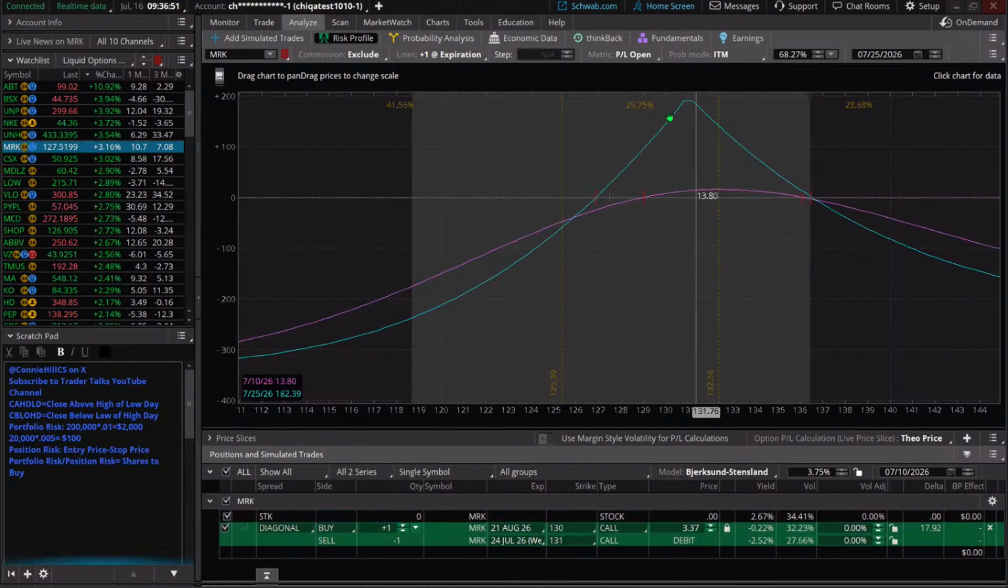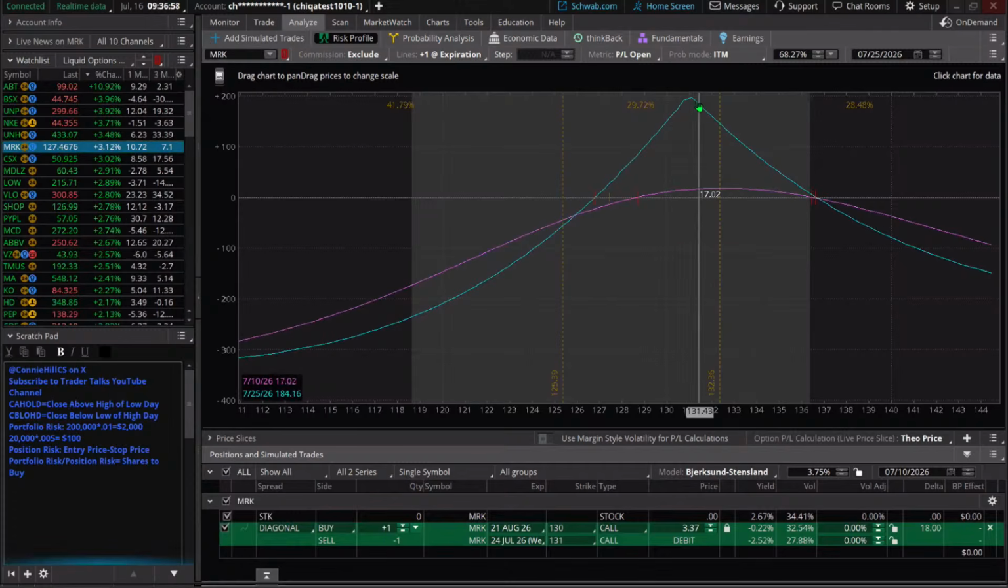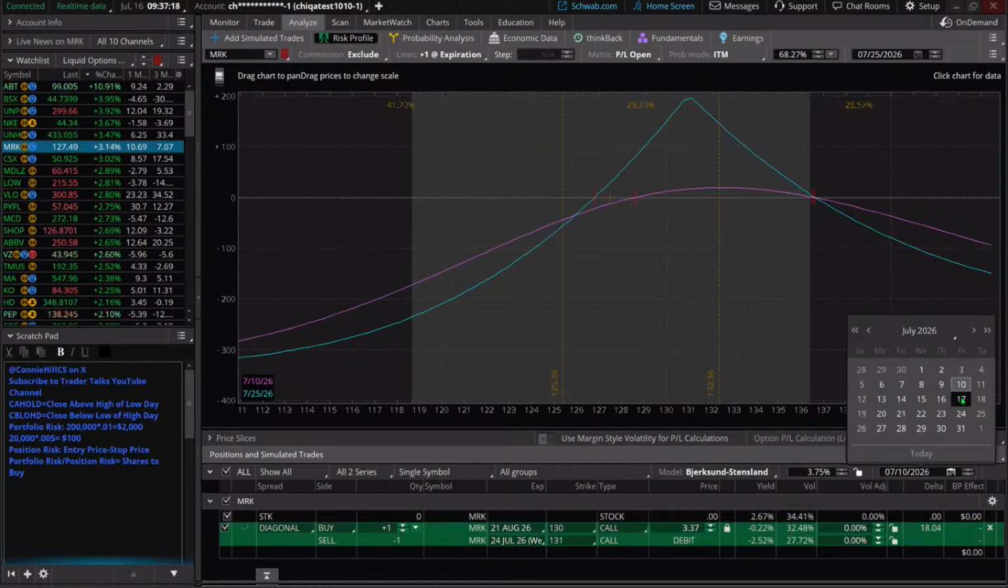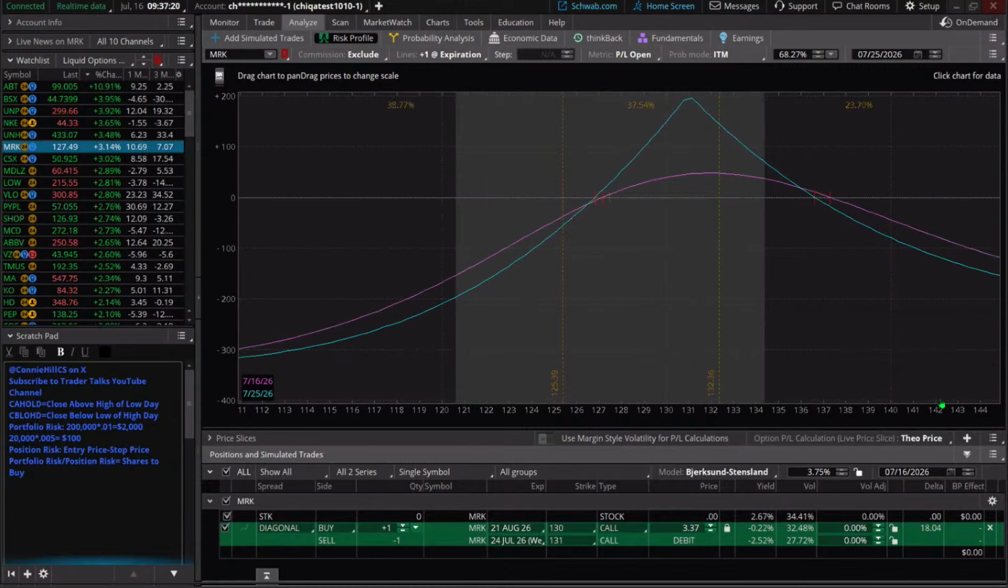The teal colored line here is the trade that we're looking at at options expiration, showing us peak profitability right here at our short leg, which is 131. That's where peak profitability is. Now, this purple magenta colored line is our profit and loss as of a date down here. We need to bring that to the current date. It's sitting at July 10th. Today's the 16th, so we'll move it to the 16th.